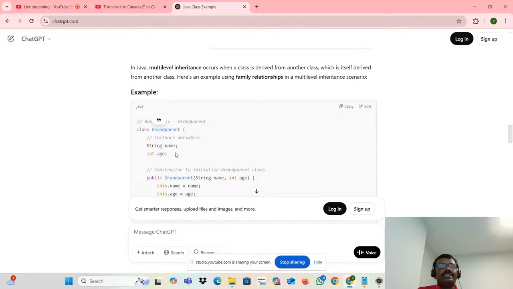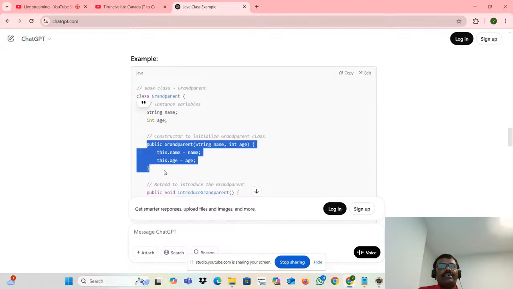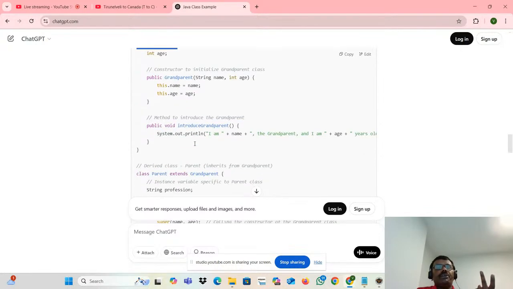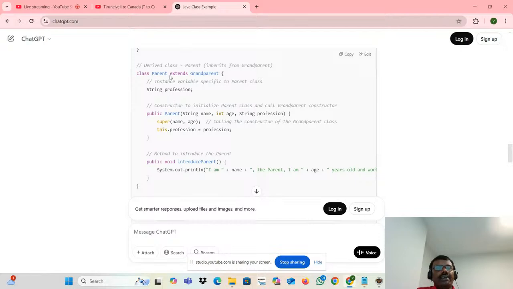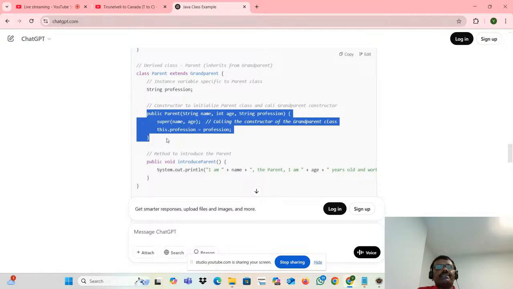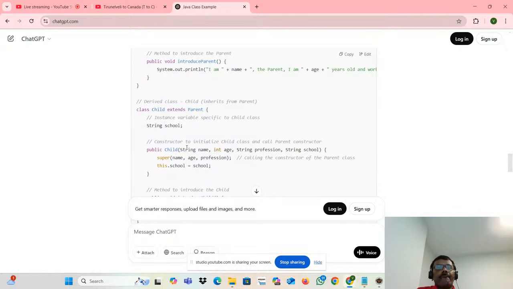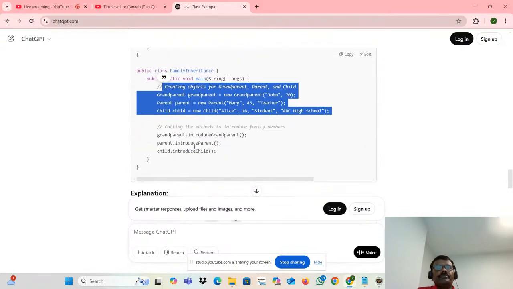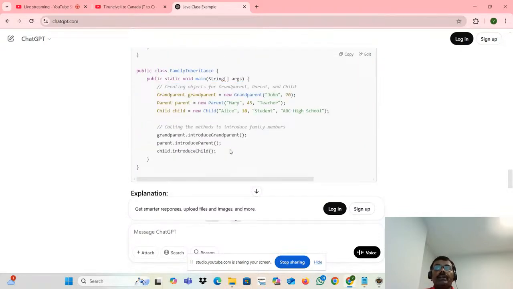You already know about this. This is a class, an instance variable, a constructor. The this keyword will refer to the instance variable. This is an instance method. This is inheritance. This is again this class's instance variable and a constructor. This is also another class. This is the main class. But debug it, how it is calling, just to understand the flow. That's what I repeatedly say. Nowadays code is ready, but you need to understand the basics.